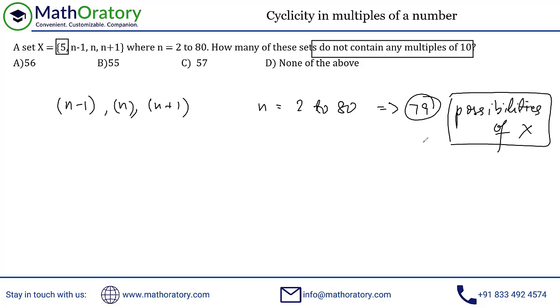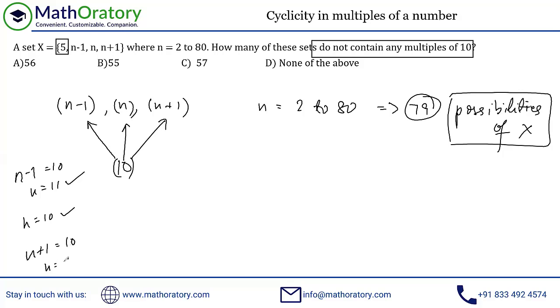So let's do it in the simplest of manner. What I'm going to do is pick up a multiple of 10. Let's start with 10 itself. Where can I assign this 10? Since n is ranging from 2 to 80, consecutive numbers, I can try to assign this 10 to this, or to this, or to this. What I mean by that is, if I take n minus 1 as 10, then n is equal to 11, which is acceptable. I can take the n as 10 directly, which is also acceptable. I can also take n plus 1 as 10, in which case n is 9, which is also acceptable. So any multiple of 10 in this range, I can try and assign it to n minus 1, n, or n plus 1.